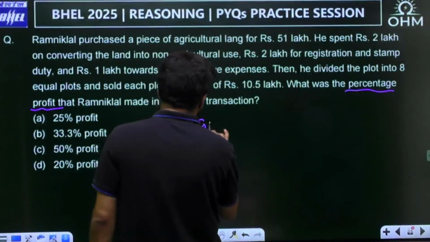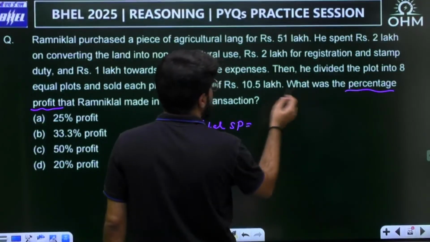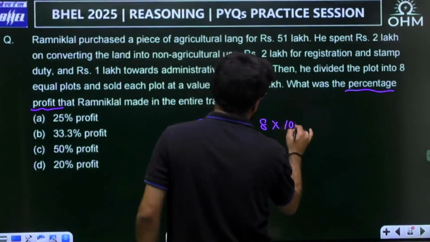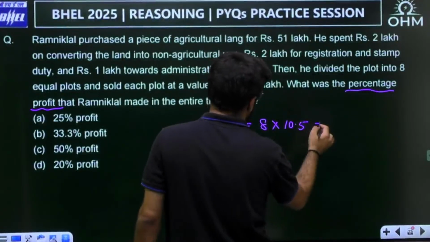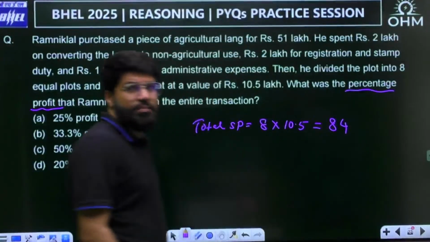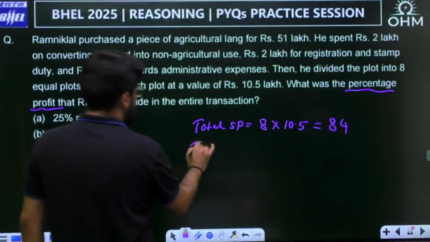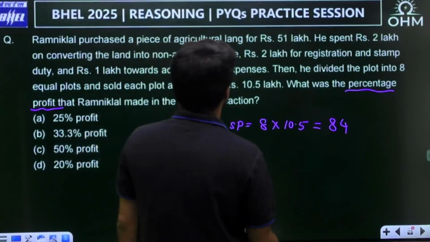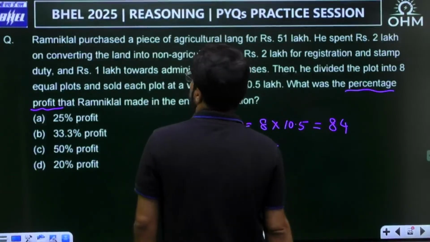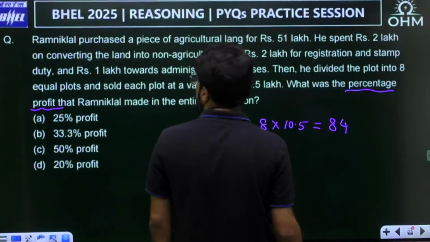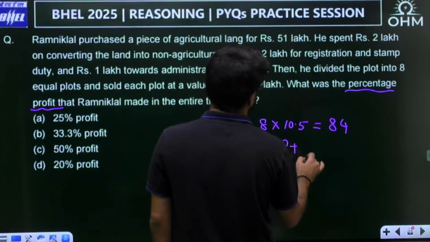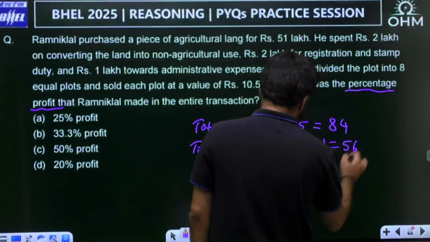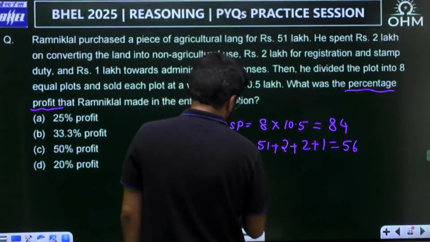So, simple. Let me write down the total selling price first of all. He divided the plot into 8 equal plots, but each plot was sold at 10.5. So what is 10.5 into 8? 80 and 4, 84. The total selling price for him is 84. Whereas the total cost price: he bought the land for 51 lakhs, then 2 lakhs for converting to non-agricultural use, 2 lakh for registration and stamp duty, and 1 lakh for administrative expenses. So total 56.